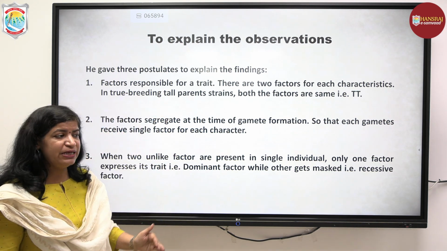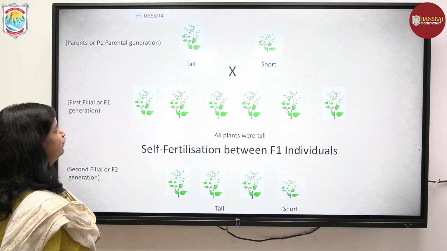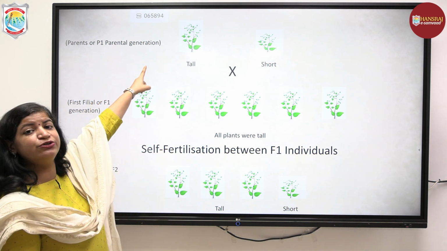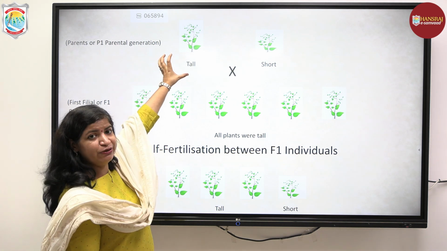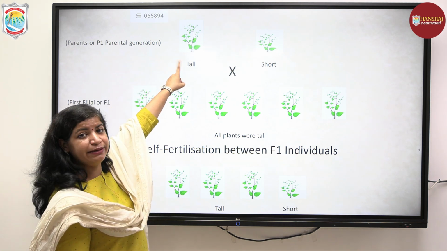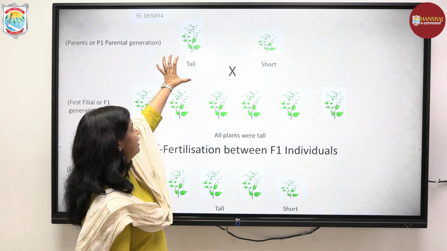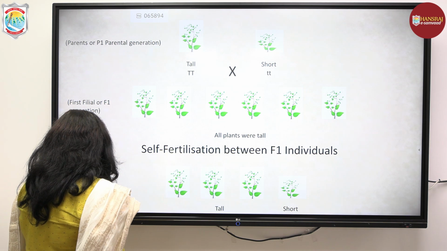So he made these 3 points and tried to fit them to the observations. Now we will try to fit this to the observations that we made. Starting with, he said there are 2 factors for each character, and true breeding lines, or pure lines, carry the same factor for that particular trait. For example, here the tall plant is a pure breeding line, so both the factors are the same.